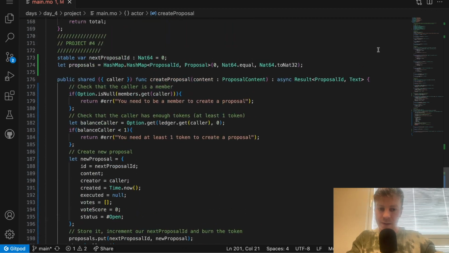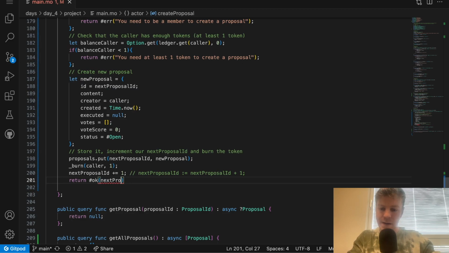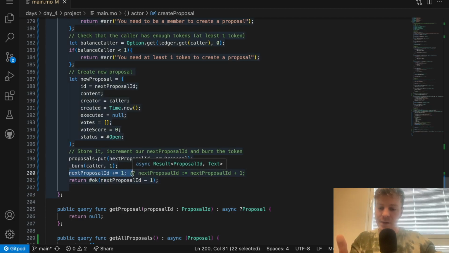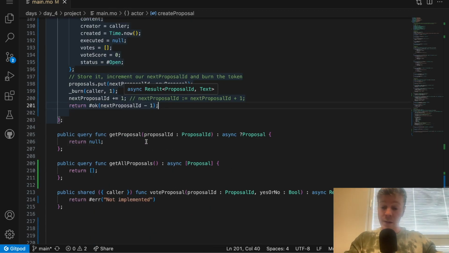We also need to specify the proposal ID that we've just created, so don't make the mistake of sending the next proposal ID, because this one is actually the next one, and what we need to do is remove 1. And we know that this will never be negative because we are starting from 0 and then always incrementing by 1. So the minimum value would be 0 here. Now we can move to get proposal.